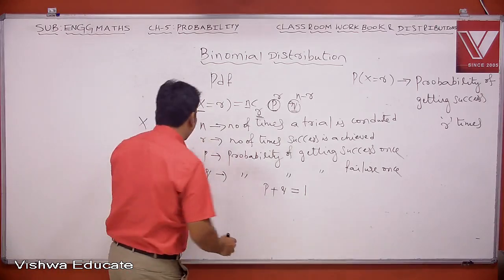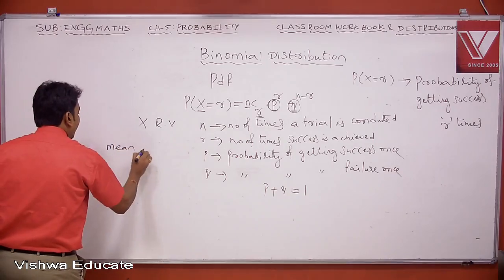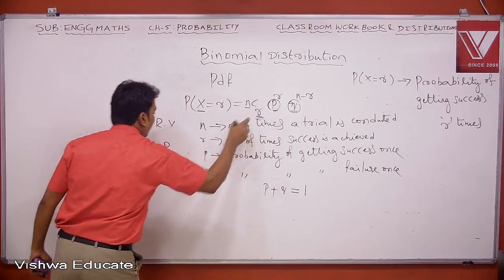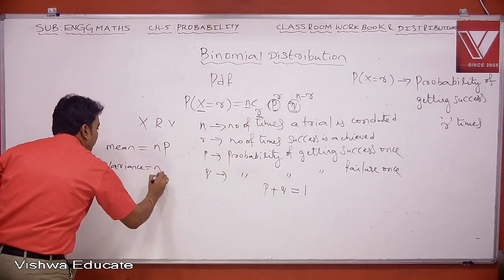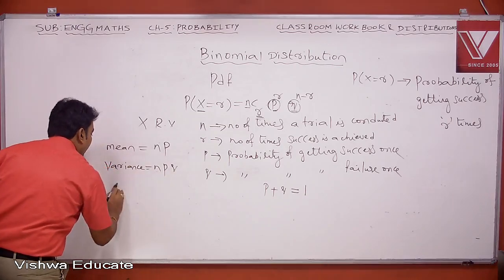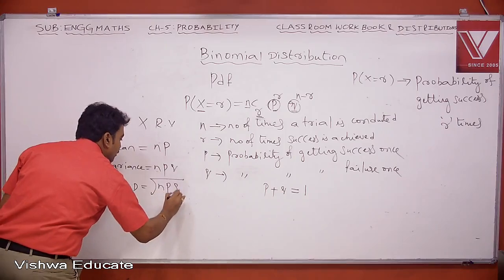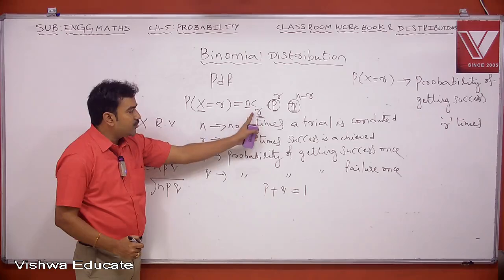Now in this case the mean values are like this. The mean of binomial distribution is np. This p is small p. And variance equal to npq, and standard deviation is square root of npq. Now can you tell me the range of the values of r?